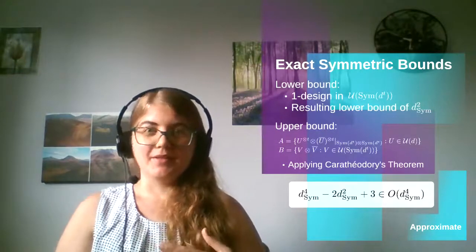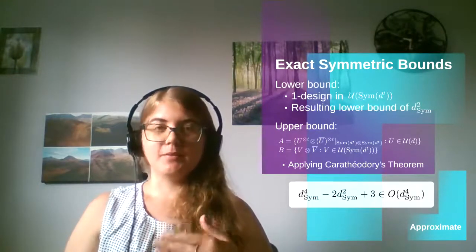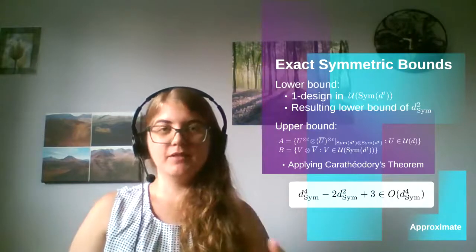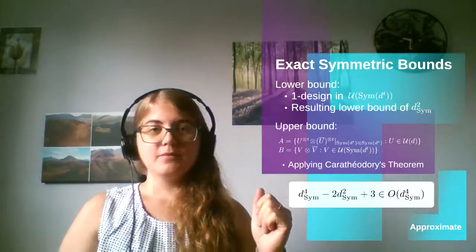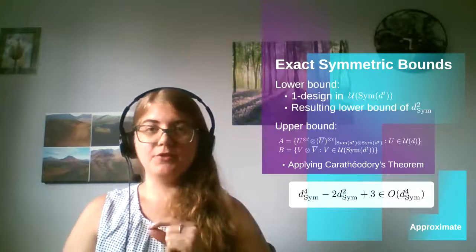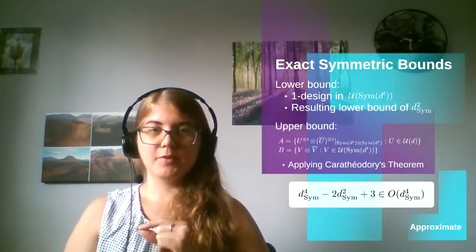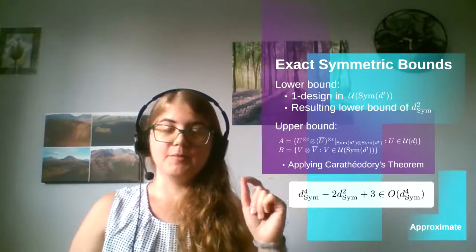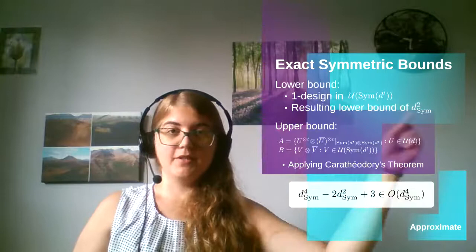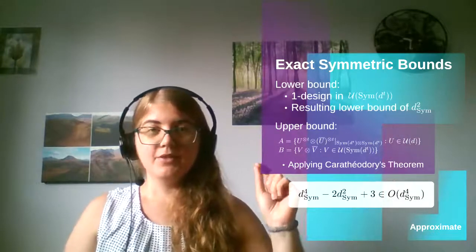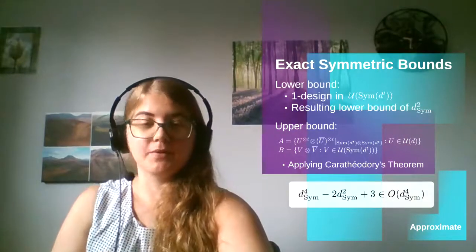And since it's a one design, we can use the upper bounds from one designs to get a lower bound for symmetric one designs. And instead of the dimension d that's used in the general bounds, we now have d_sym, which is the dimension in the symmetric subspace. And we have a resulting lower bound of d_sym squared. So that's lower bounds. What about upper bounds?